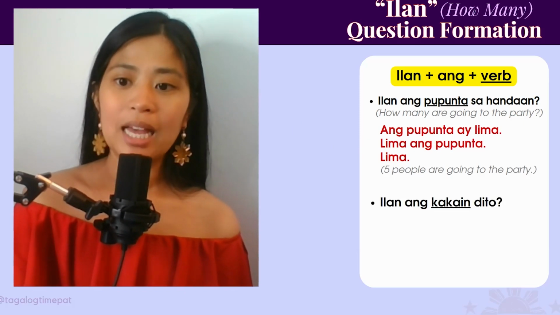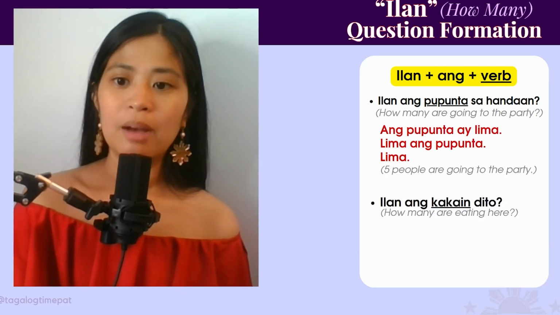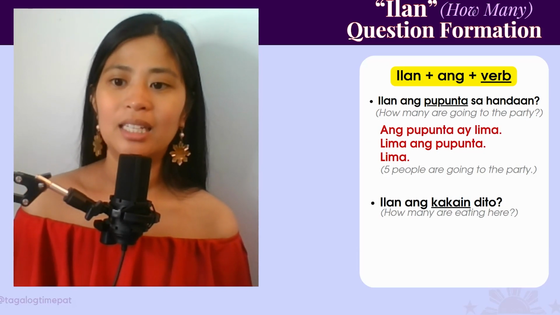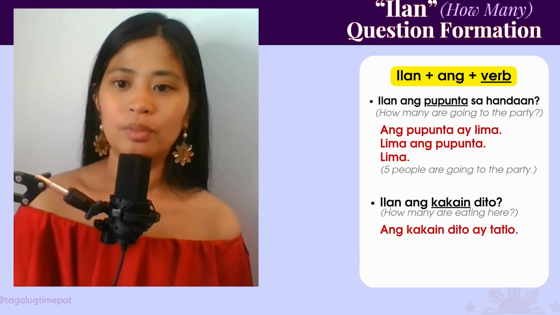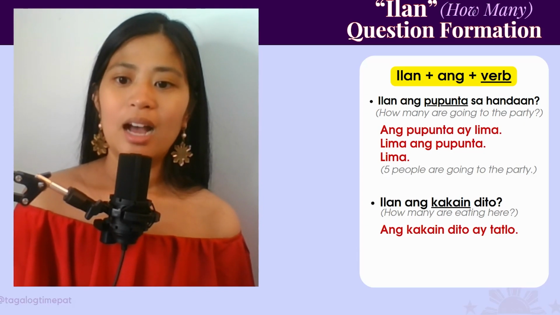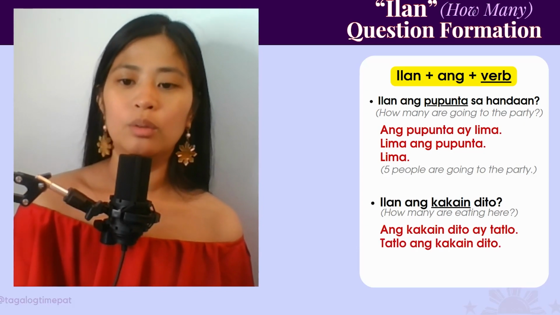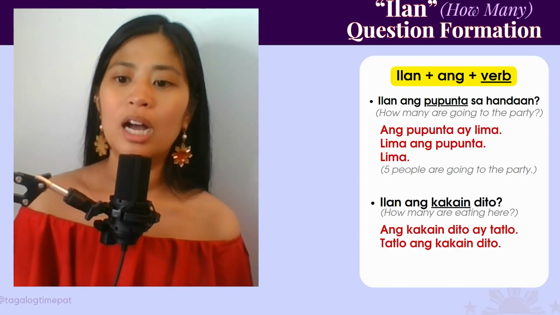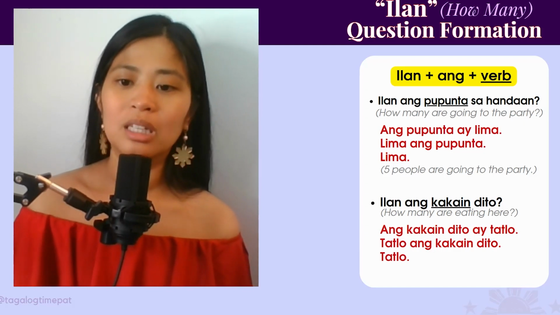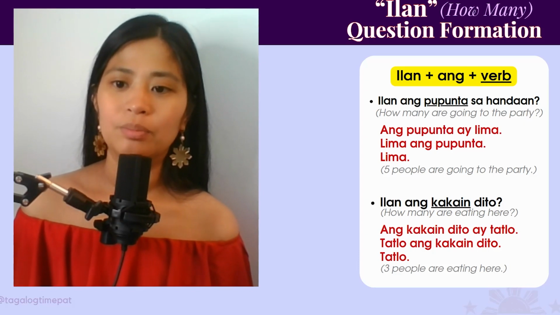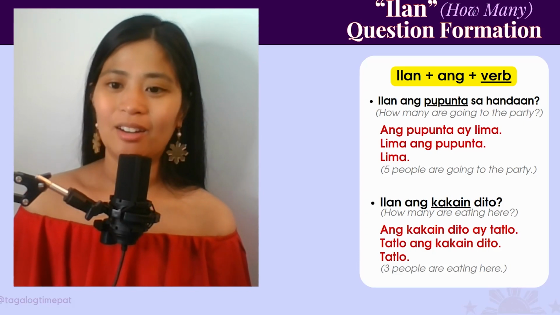Next example, ilan ang kakain dito? How many are eating here? Ilan ang kakain dito? And then your response is, ang kakain dito ay 3. Or 3 ang kakain dito. Or 3. That means 3 people are eating here. Or will eat here.